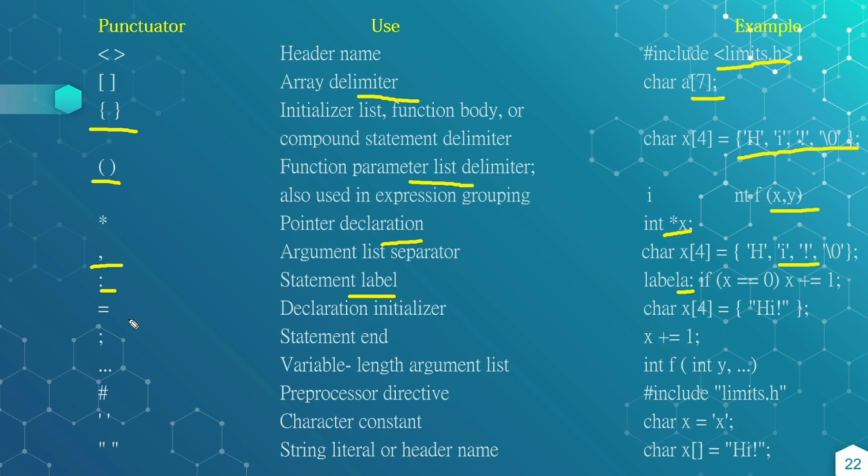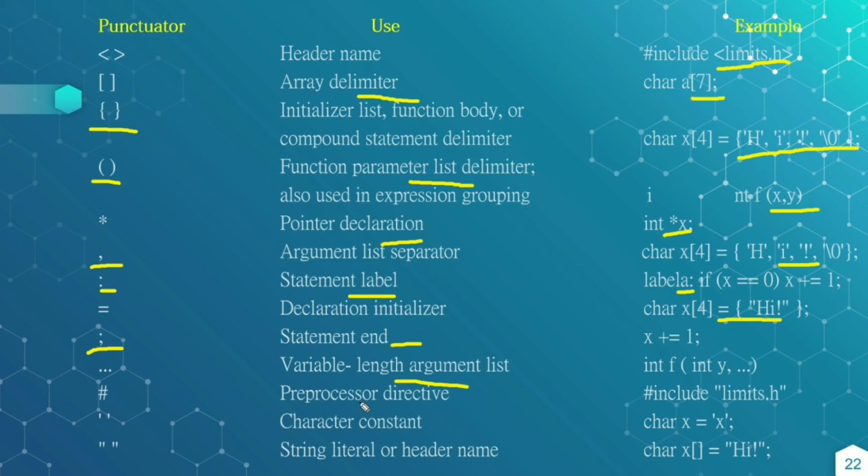Okay, next is the declaration initializer, equal to. Okay, this can be char x[4] = "hi". This is the initializer, x is assigned with "hi". Next semicolon, this is the statement end. Every statement is terminated or ended with the semicolon. Next three dots, this is a variable length argument list. Okay, int f(int y, ...). Okay, and so on. For that purpose you can use it.